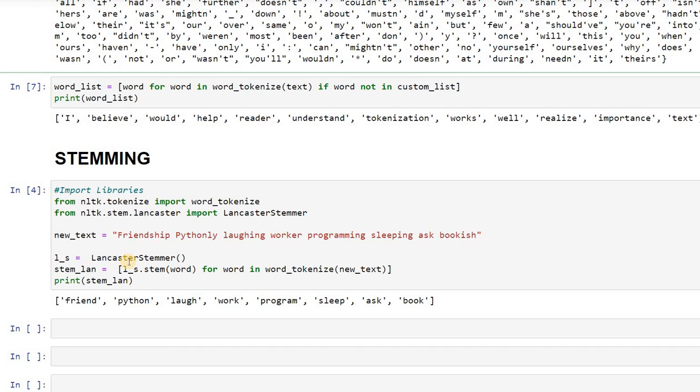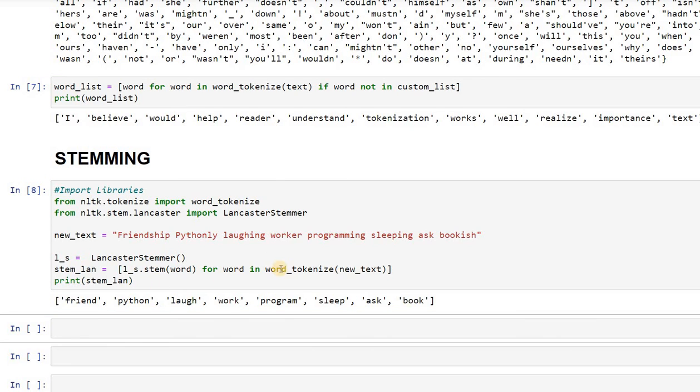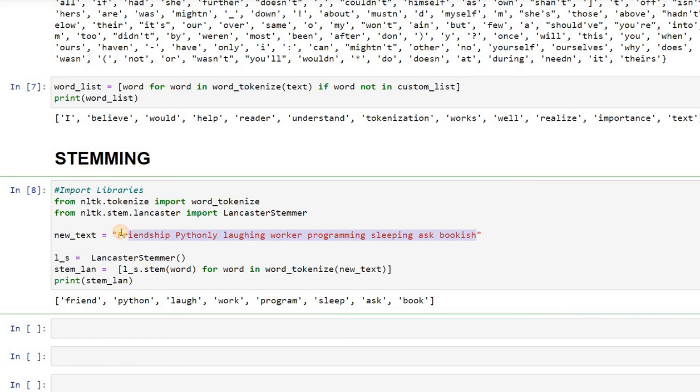In stem lan variable I have stored the list which contains ls.stem word for word in word tokenized new text. I have used the for loop over here, and lastly we will print stem lan. Okay, I'll run this. See, so we get the root words of each and every word of this. So friendship is converted to friend, pythonly to python, laughing, laugh, worker, work, programming, program, sleeping, sleep. We can also add many words. Let's take something. We will take going. We can also take thinking.